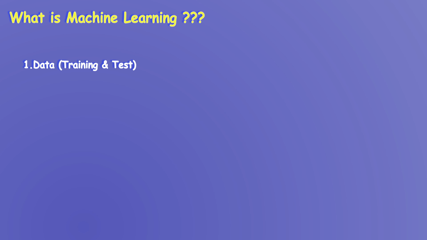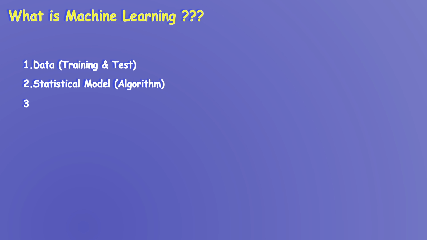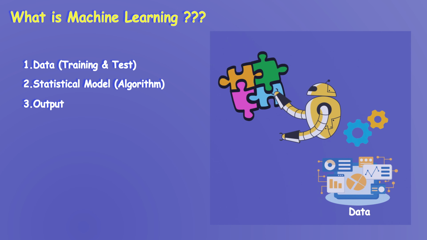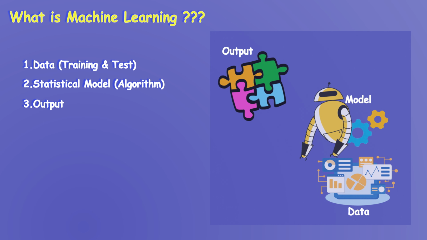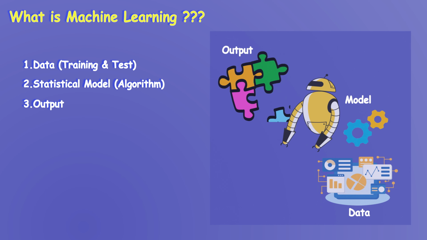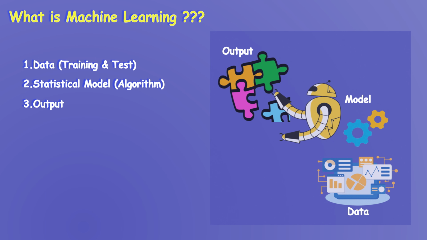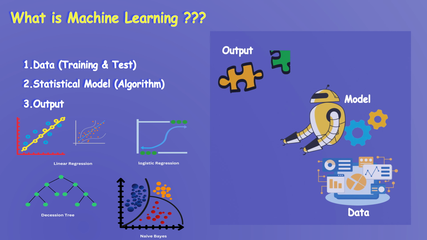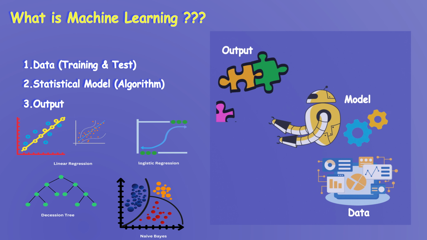In our introductory video, we have already discussed that machine learning is a subset of artificial intelligence, which is a broader field. Machine learning works around the historical or training data. So primarily it works with three components, that is data, statistical models or algorithms, and the output. So the main objective of machine learning is developing the model using existing data or training data sets, which will generate the desired output, and the output can be a prediction, or a classification, or a set of recommendations. The statistical model can be anything, that is logistic regression, a decision tree or a naive Bayes algorithm. Generally, these models keep improving over time through the training data.